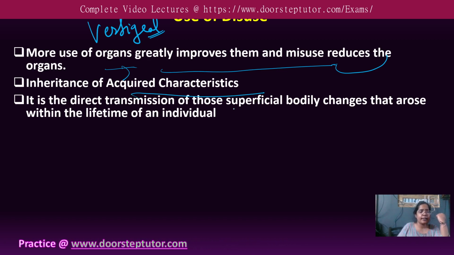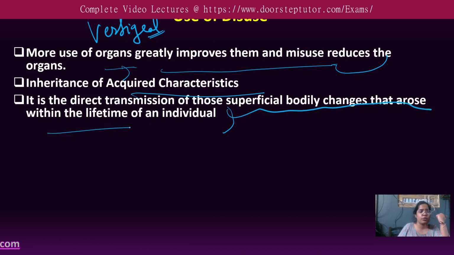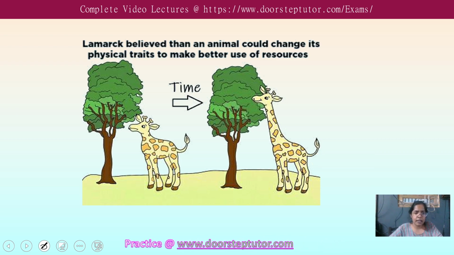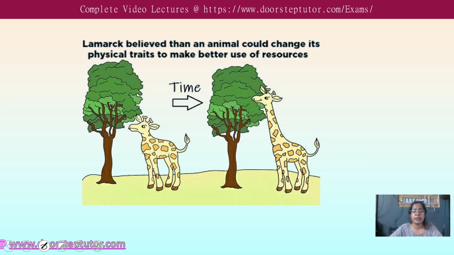Inheritance of acquired characteristics is the direct transmission of these superficial bodily changes that arose. If they're not working, it will pass to the next generation, and it will also not work there. So this is something about use and disuse. Now this is an example. You can see here Lamarck believed that an animal could change its physical traits. Initially, when the earth was formed, a lot of grass was there, and at that time the small animals were eating it.